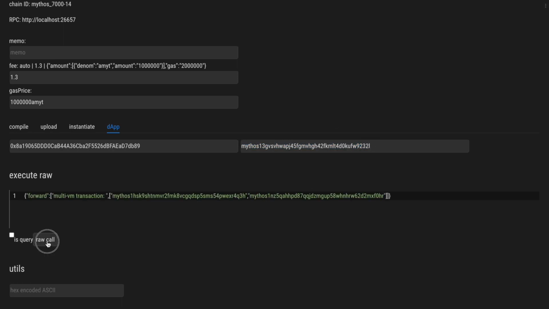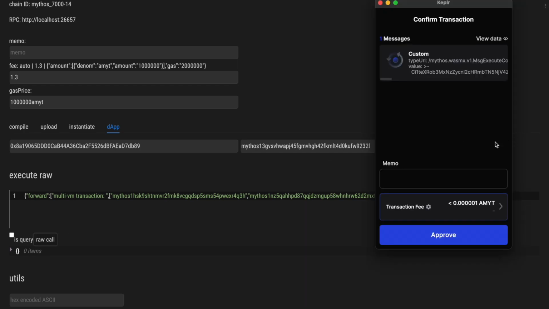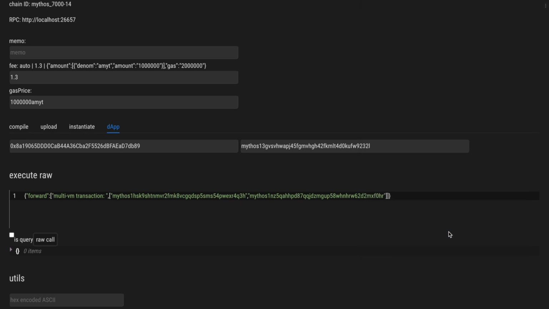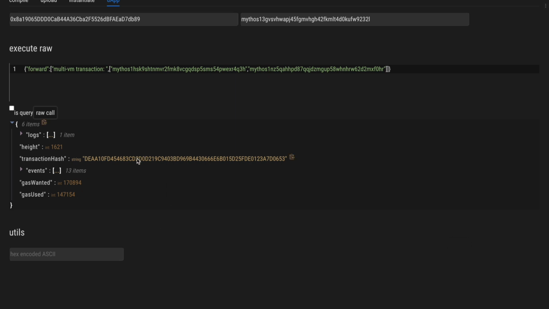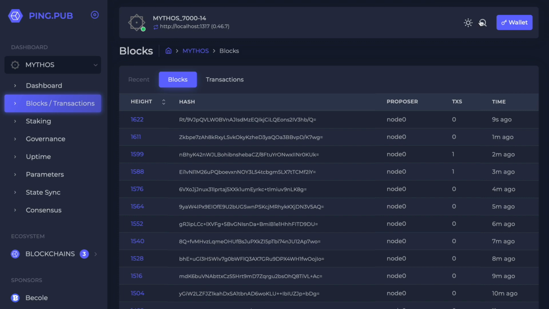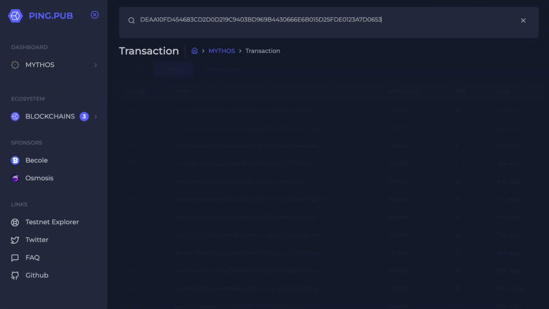This is a transaction. And we get our transaction receipt here. We can copy the transaction hash and actually see it on a local explorer.